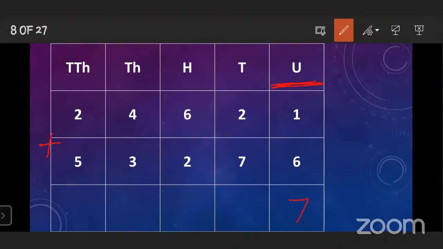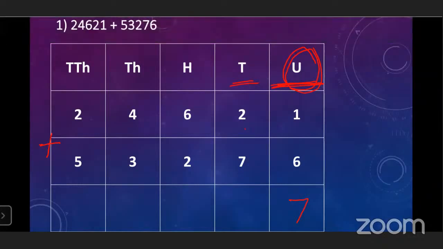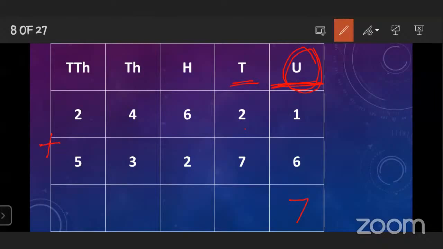Means we start from the unit place. Remember this one very important thing. Okay. After that, come to the tens place. Which digits are there? 2 plus 7. Anyone can tell? 2 plus 7 is equal to 9.